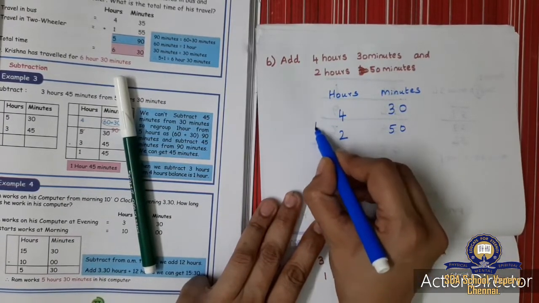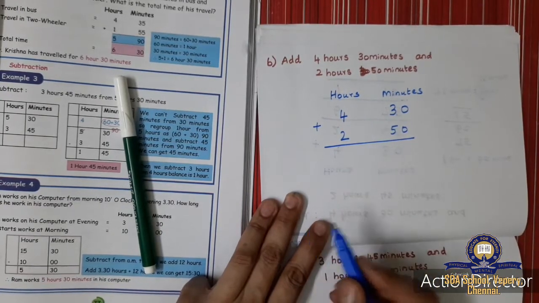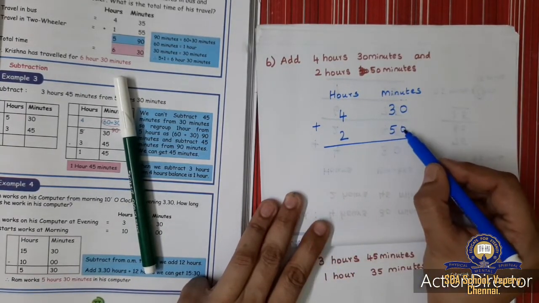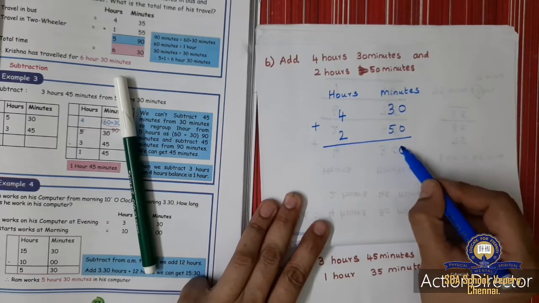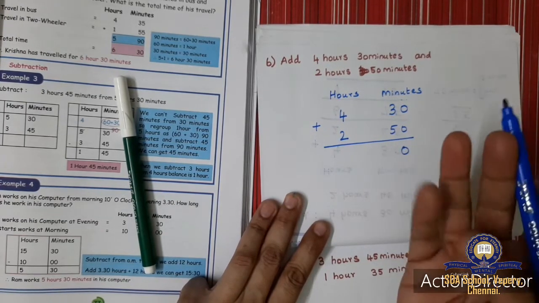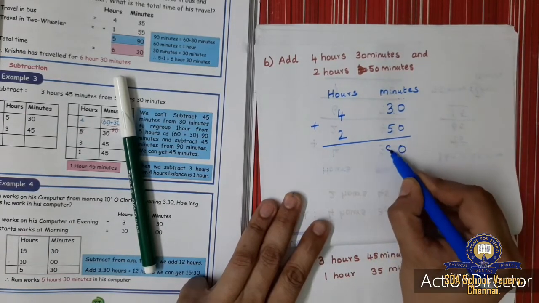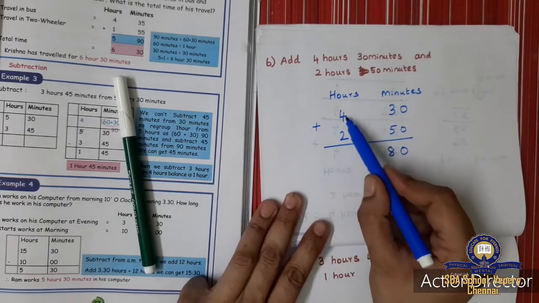What I am going to do? I am going to add. Okay, 0 plus 0 is 0. What is 3 plus 5? 3 plus 5: 4, 5, 6, 7, 8. Okay, 8. Now here 4 plus 2 is 6.